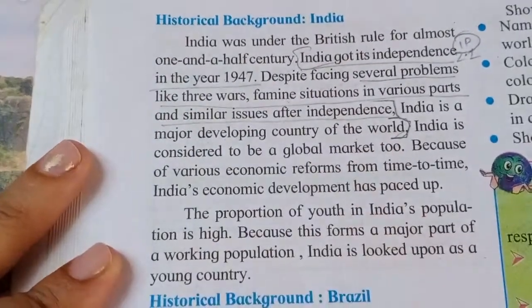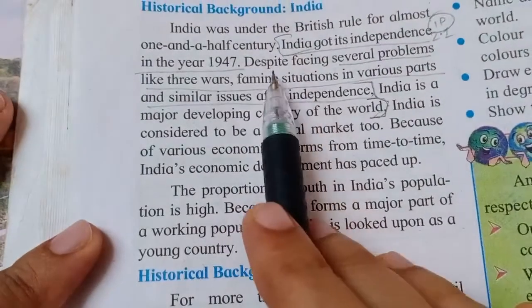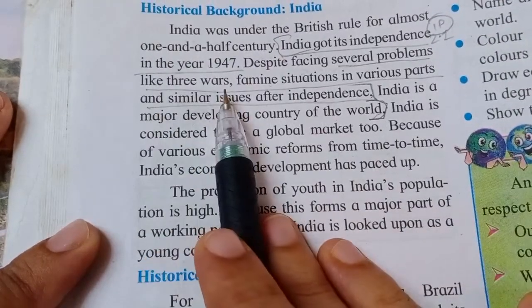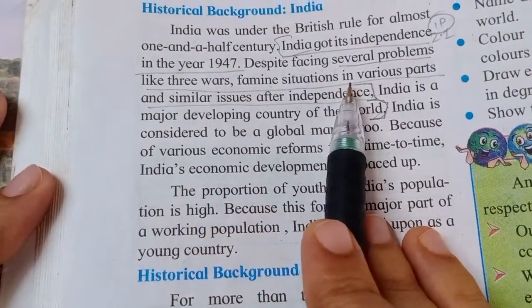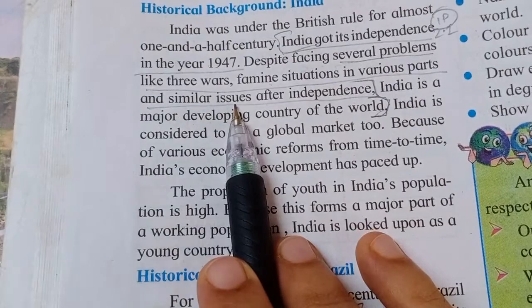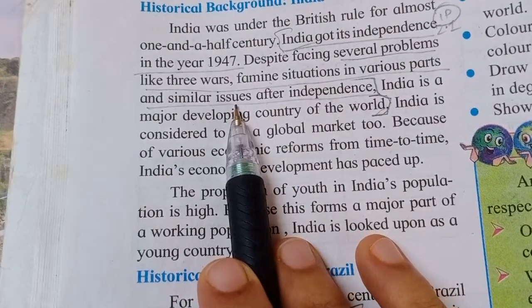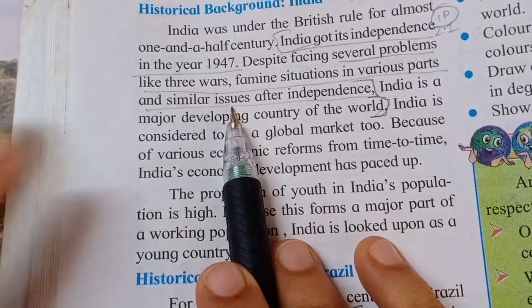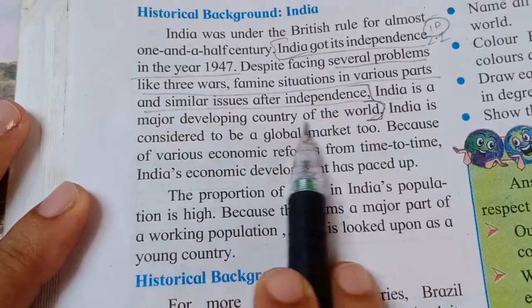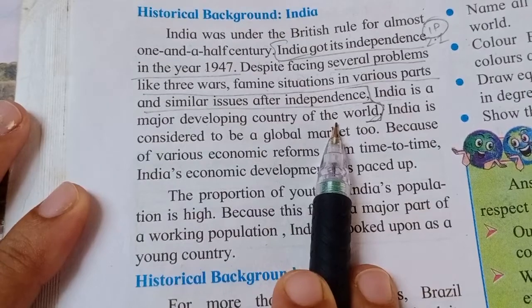As we have already studied in history in the lower standard, India has faced several problems, like wars and famine. Even after independence also, India had to face lots of problems. So after all, still India is a major developing country in the world.